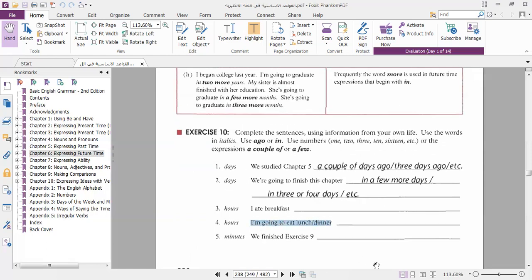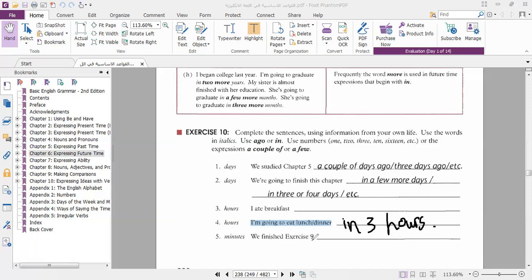The next one: I'm going to eat lunch, dinner, in. Here we can use in. In 3 hours means that it will happen at this time in the future.